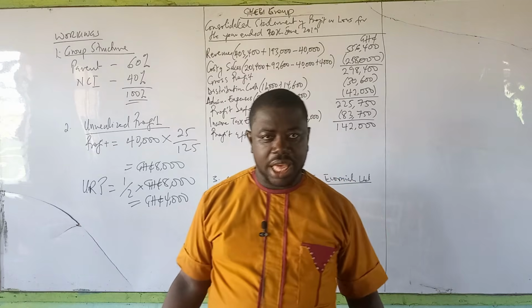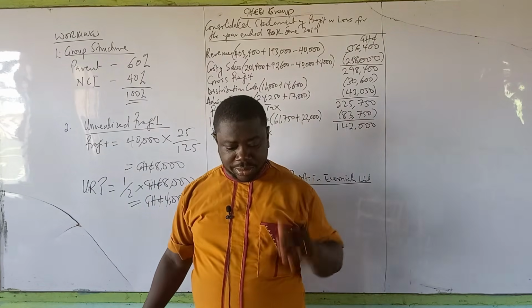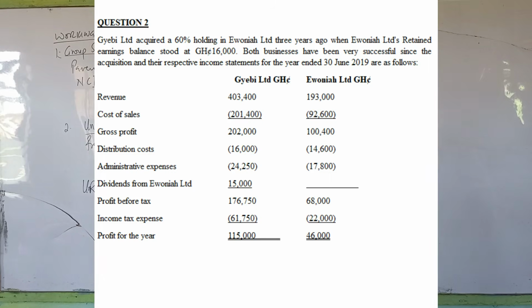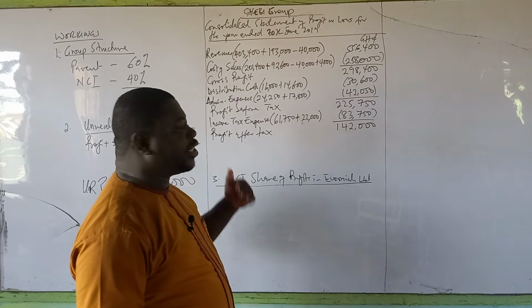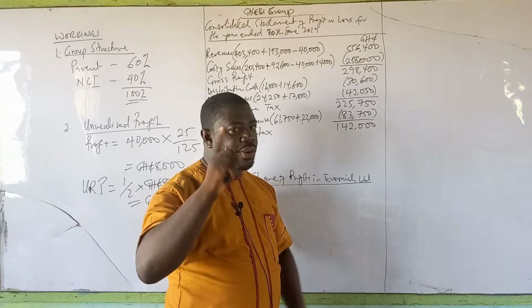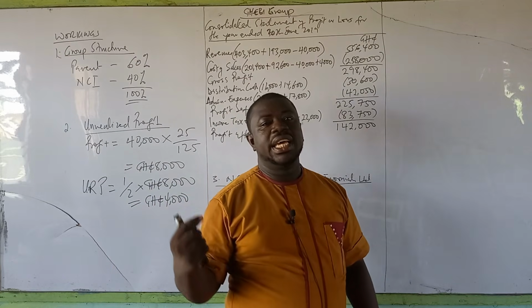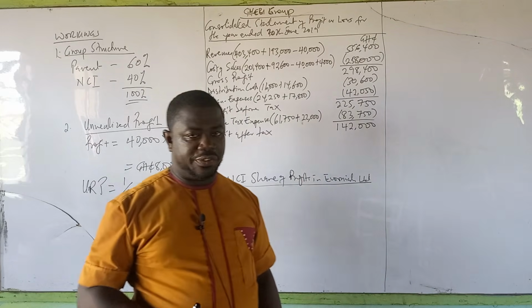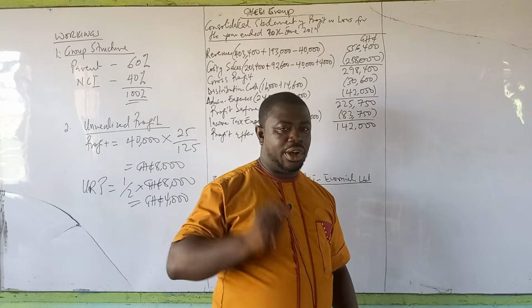That is all, except there is an unrealized profit that is coming from the side of the subsidiary. So let's go back and look at it. The profit for the year for Ewonia Limited is 46,000 Ghana cedis. That is the final profit. So simple, we just calculate 40% of that 46,000 for the non-controlling interest because that is where they have a share. However, it was the subsidiary Ewonia Limited that made the sales to the parent for the intra-group transaction, and therefore the unrealized profit of 4,000.